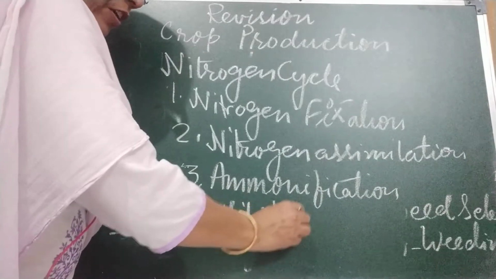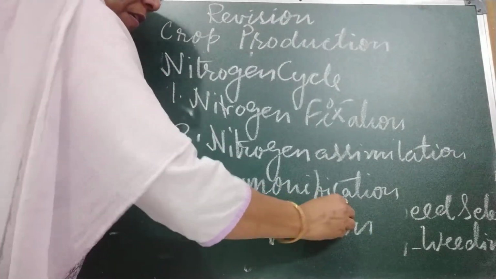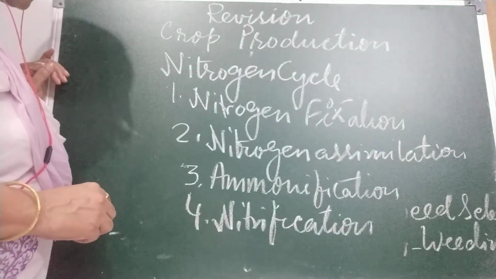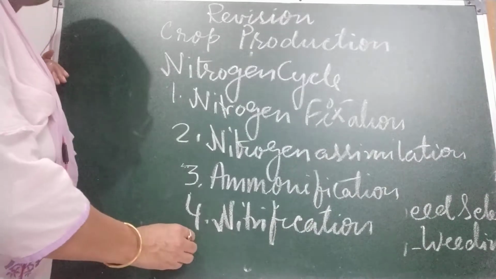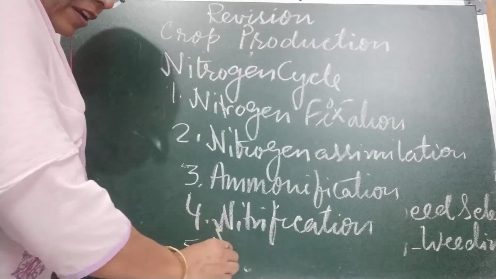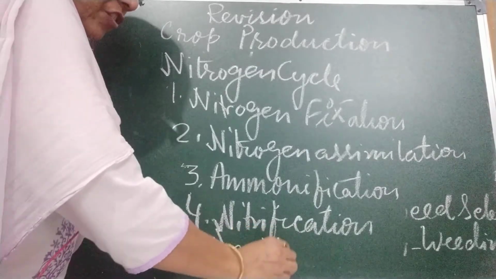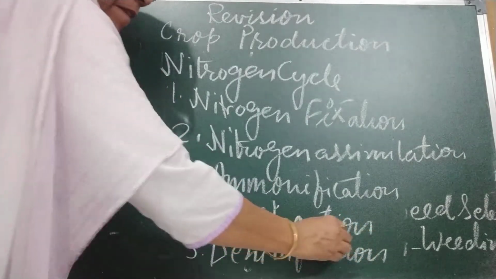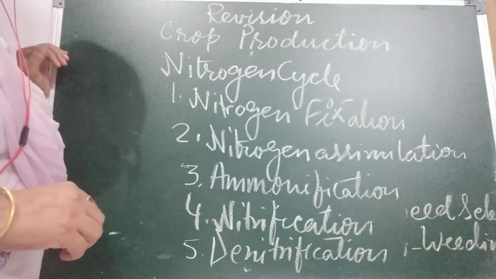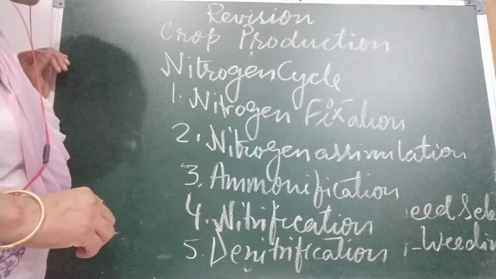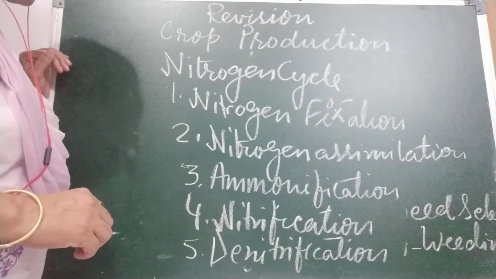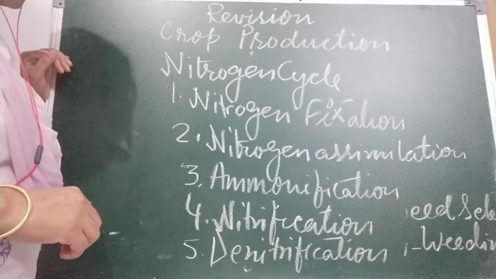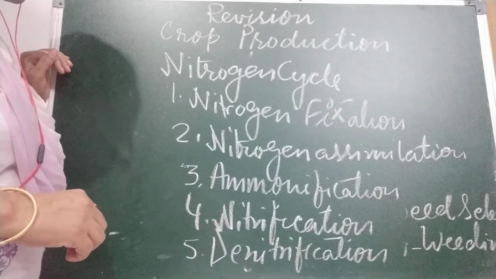What is nitrification? The process of conversion of ammonia into nitrates is called nitrification. And last is denitrification. In this process, some of these nitrates are absorbed by plants and the rest are converted to free nitrogen gas by denitrifying bacteria, and this process is called denitrification.